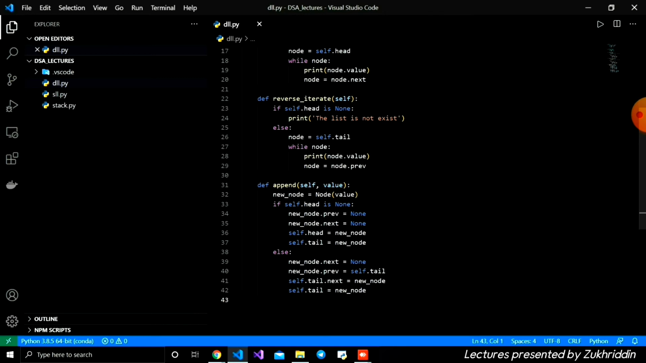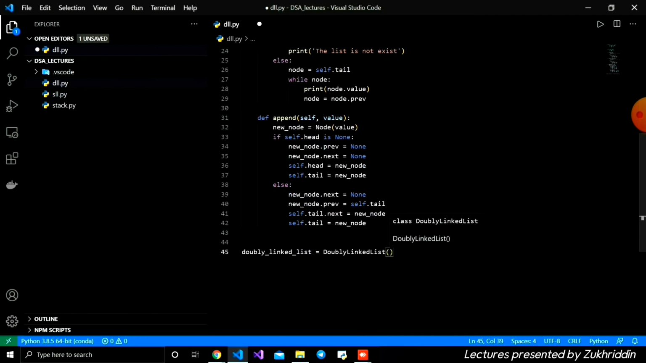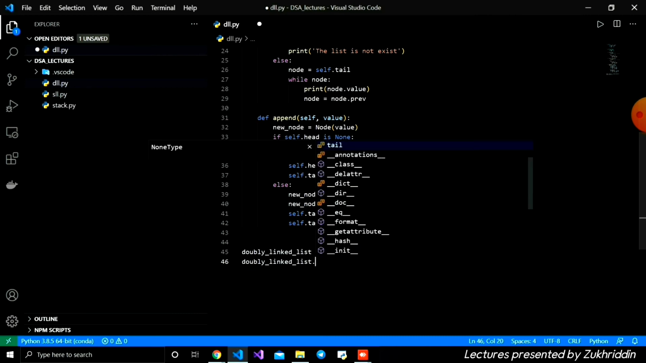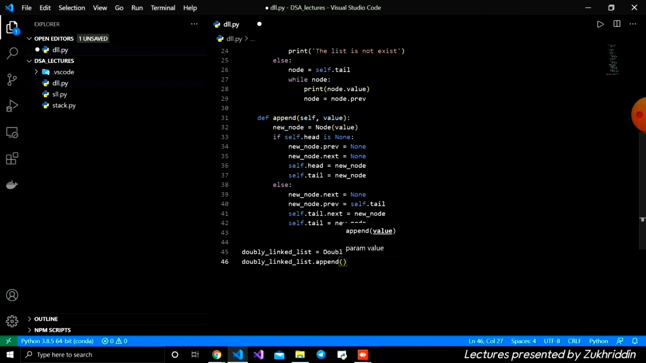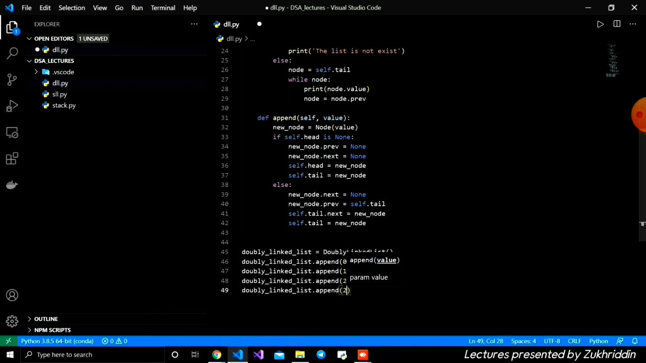Let's save it and check. Firstly I want to create an instance of the double linked list, doubly linked list is equal to DoubleLinkedList. Then we call the append function and give the values, for example 0, 1, and we call it more times with 2, 3 and 4. And then I'm going to iterate our double linked list using the iterate function that we created.